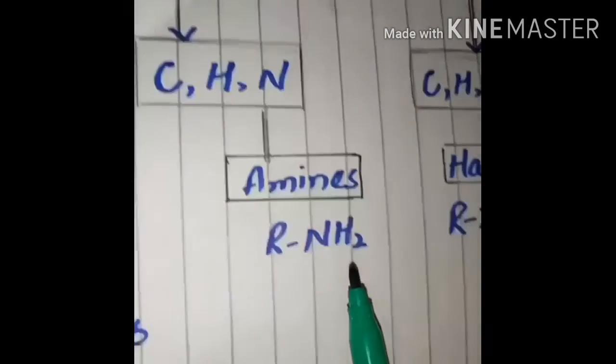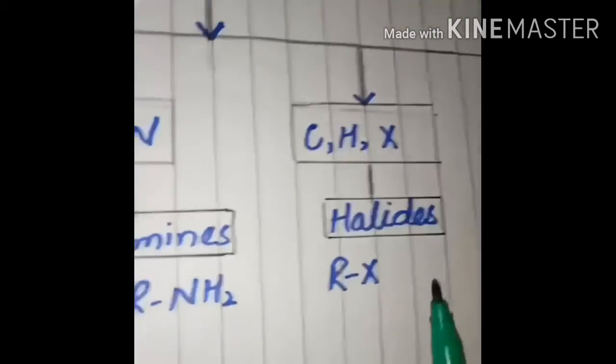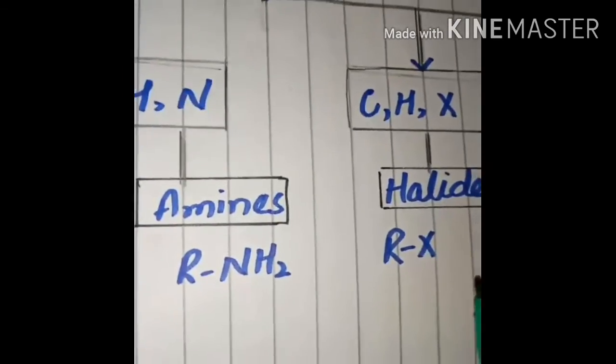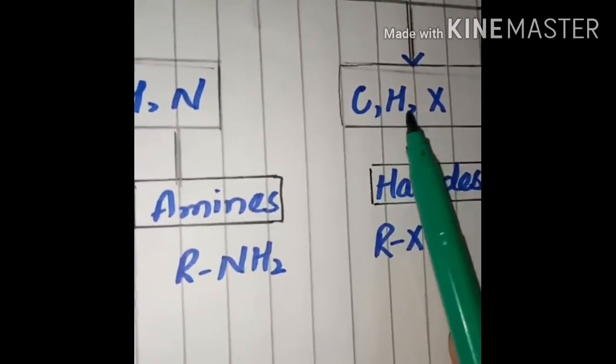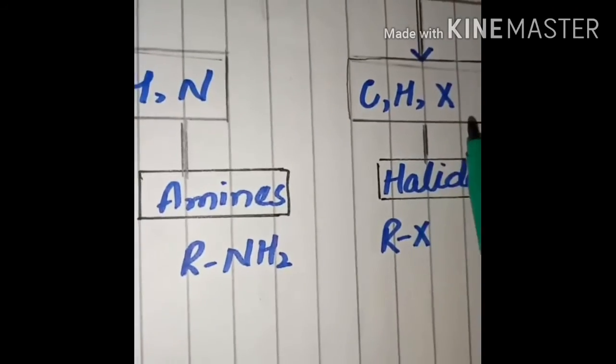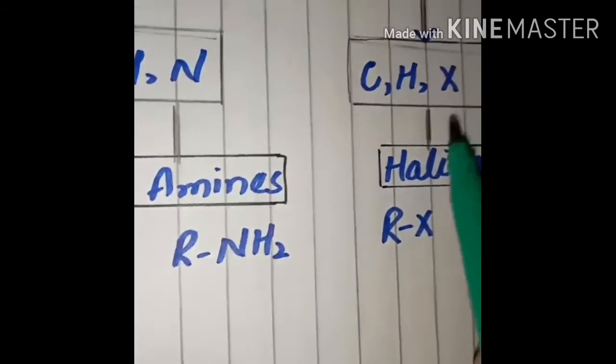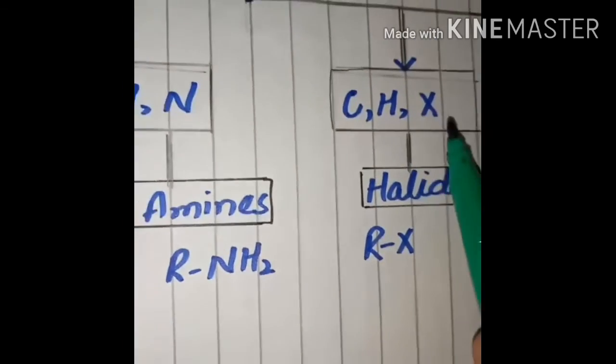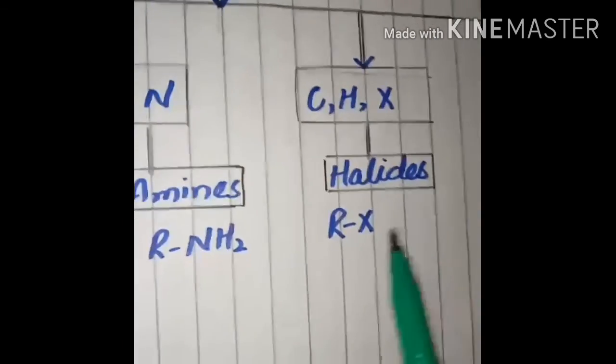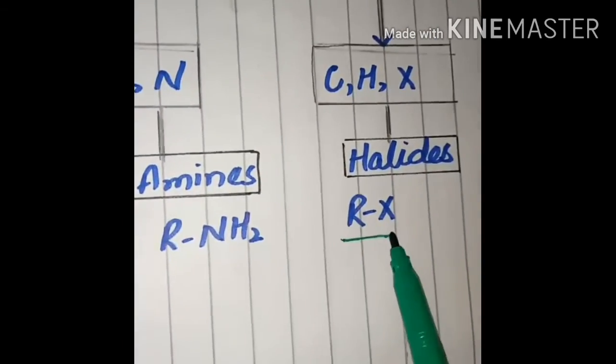Okay, the next class is amines. The organic compounds which contain carbon, hydrogen and nitrogen in them as the functional groups are called amines, and their general formula is RNH2. The next group is of halides, which are called alkyl halides, which contain carbon, hydrogen and halogens, as halogens are represented by the capital letter X. So we have mentioned here X, and these are called halides, and the general formula is RX.